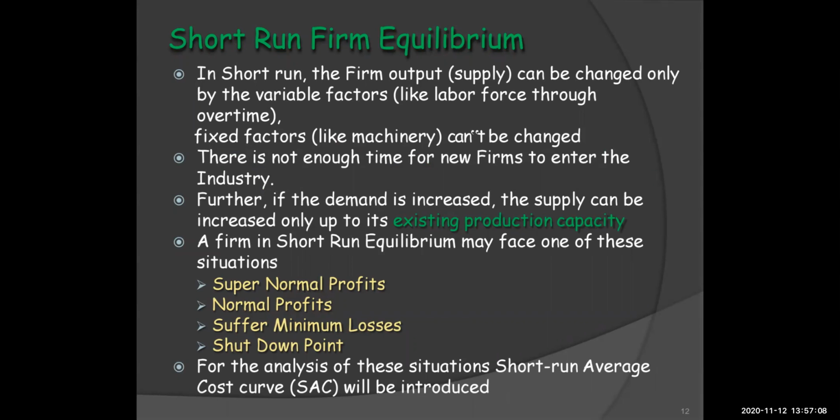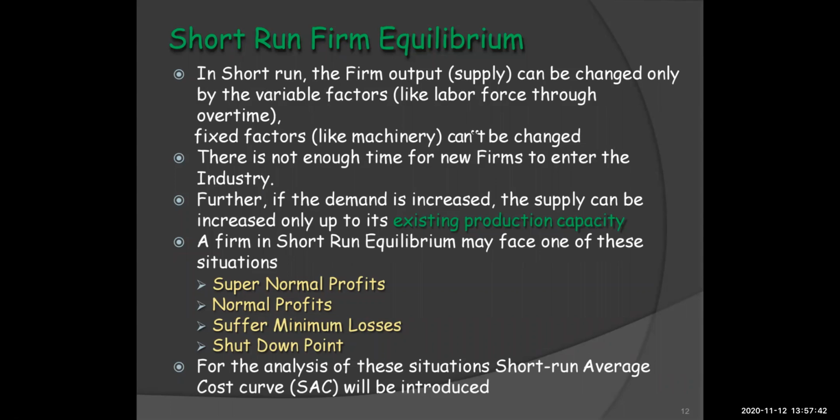In the short run, the firm output can be changed only by variable factors like labor force through overtime, and fixed factors like machinery, land, buildings, they cannot be changed in the short run, because in the short run we do not have the time to change the production or the output. So in the short run, the firm can adjust only its variable factor and not fixed factors.